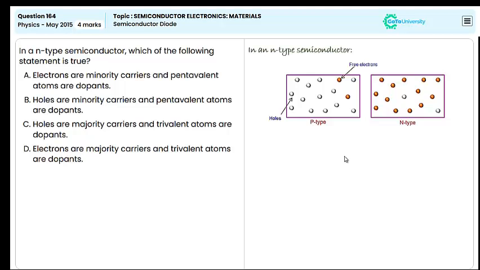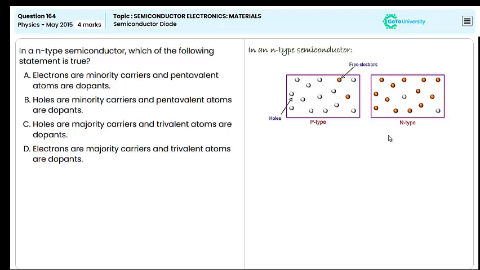This statement is incorrect because in an N-type semiconductor, electrons are the majority carrier, not the minority carrier. This is because pentavalent atoms donate extra electrons, increasing the electron population significantly.